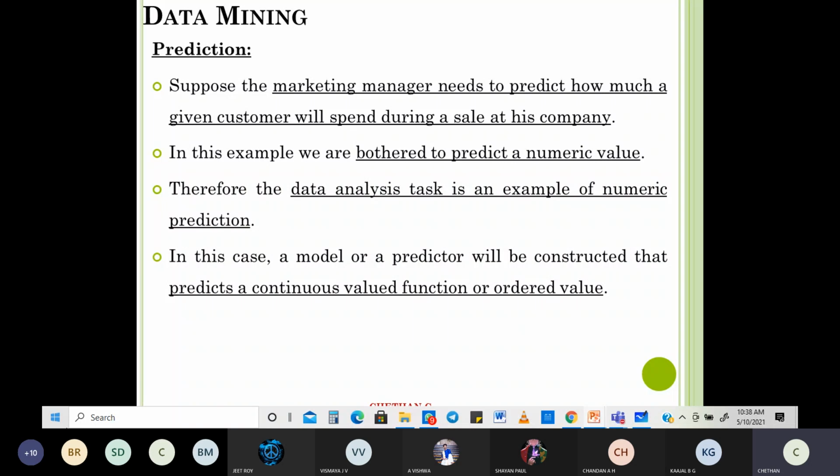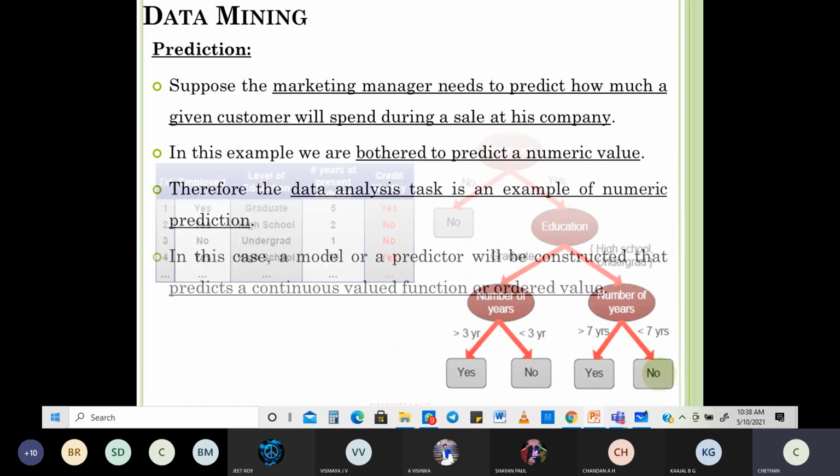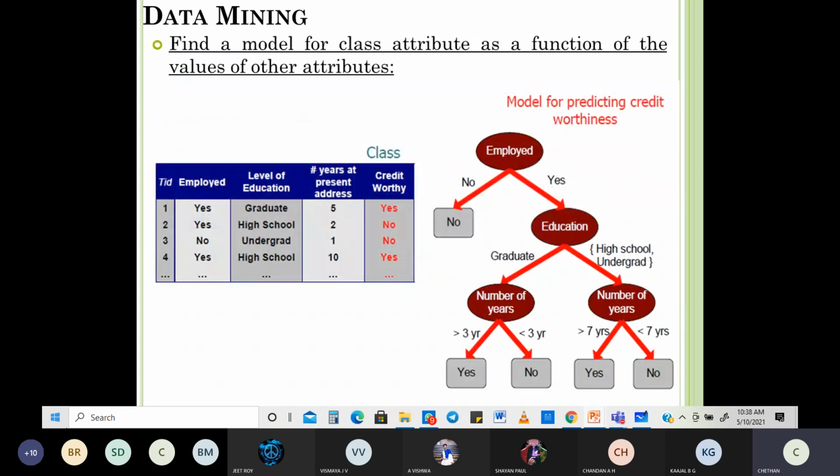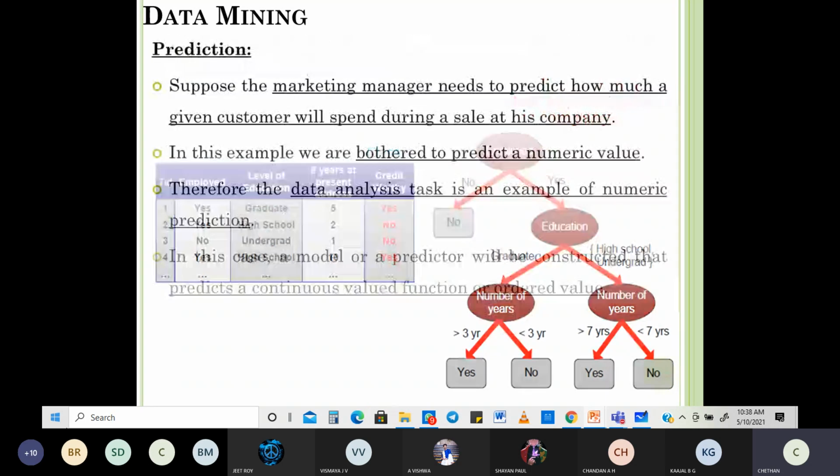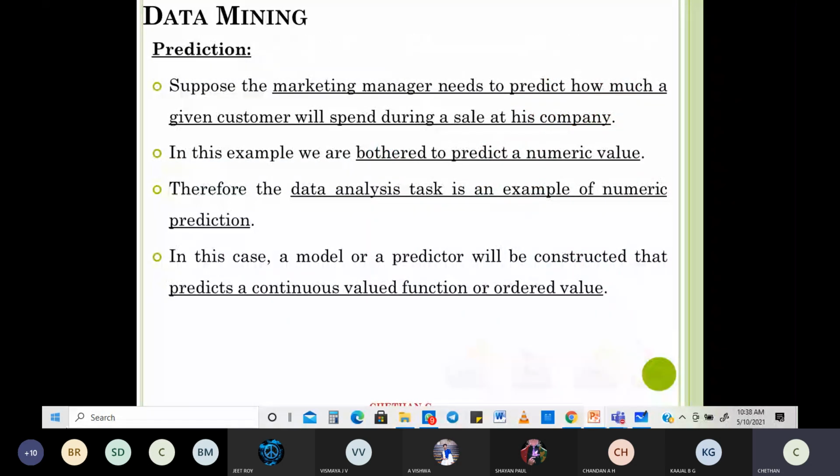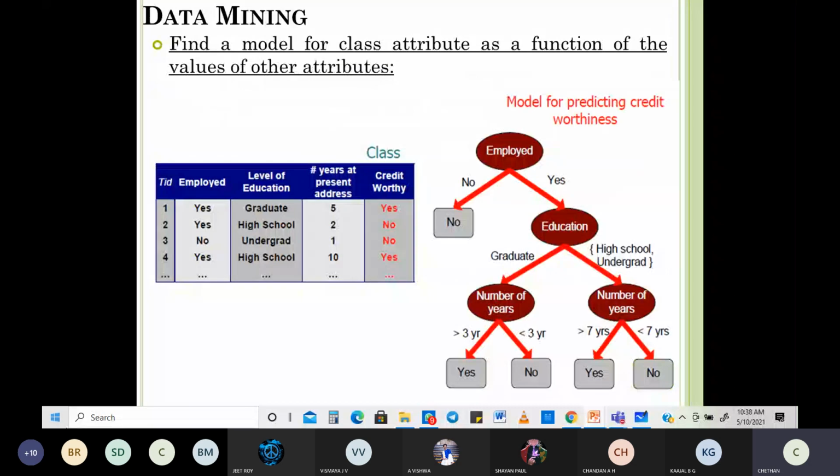After this is what is known as figuring out. We always show it like this. For example, predicting credit card worthiness. See this, there are two examples here. Look into this: if he is employed, do you want to give him a credit card offer? No. If he is not employed, how can he pay back? So if he's employed, yes.